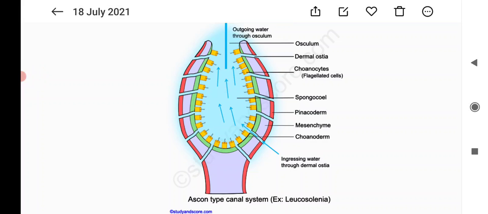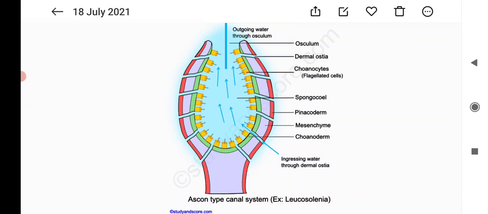Ostia are minute pores which line the body wall, through which the water enters into the central cavity. The central cavity is called the spongocoel, and the water goes out through the opening called the osculum. This is the special feature of the phylum Porifera, that it possesses the water transport system or canal system.